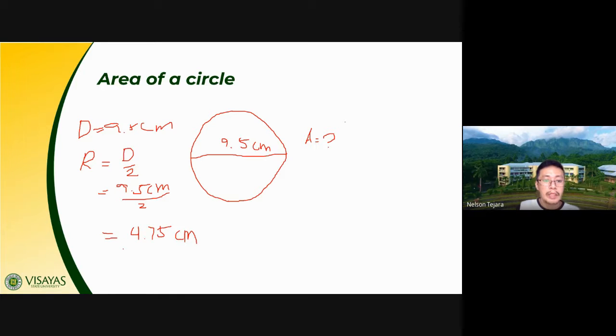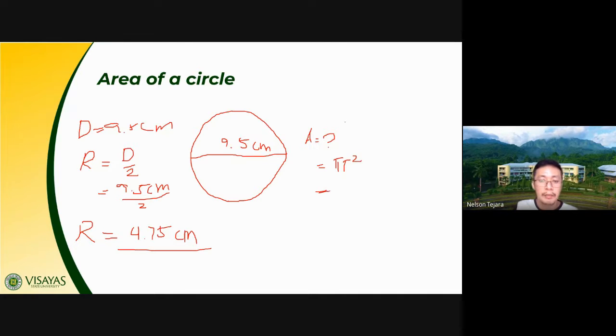Since we now have this radius, we can use this value to compute for its area. We know that the area of a circle is given by the formula pi r squared.